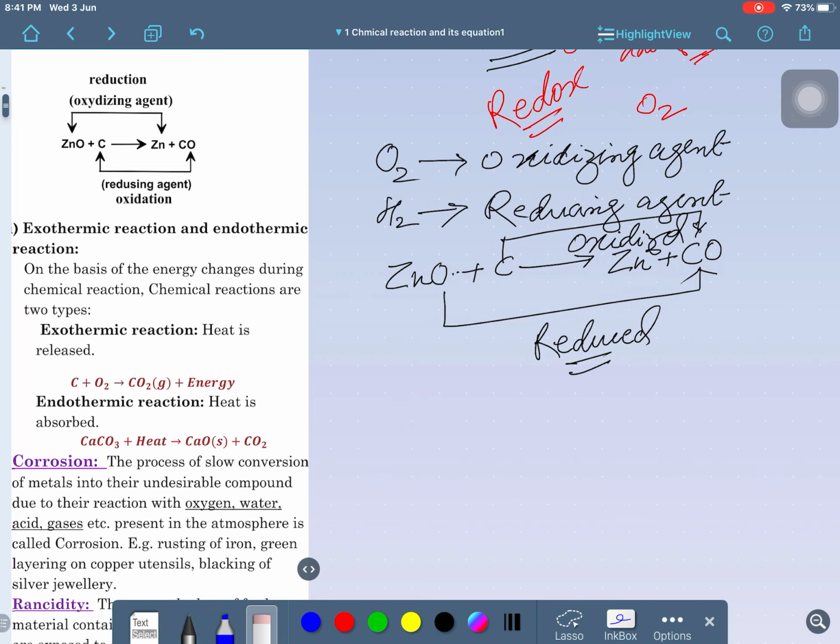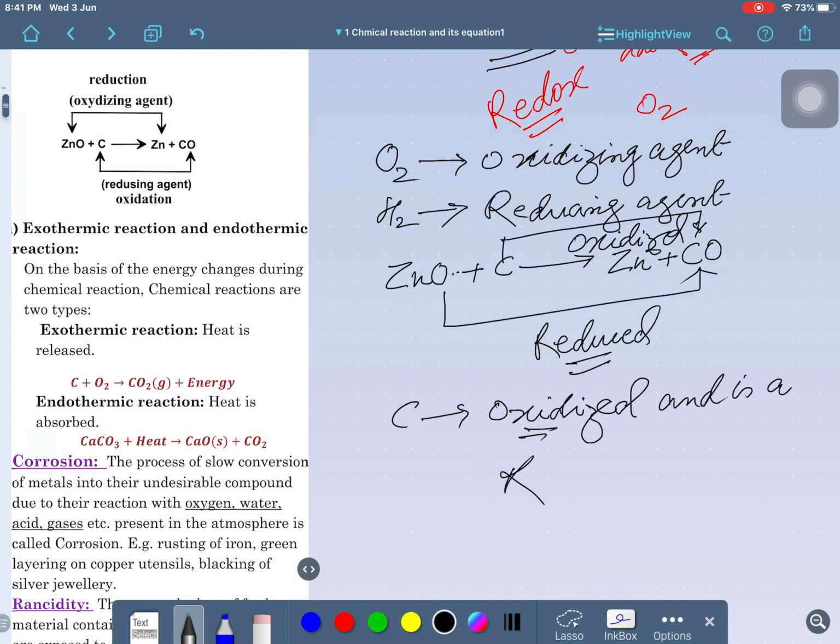Please tell me, carbon is oxidized, so it is a reducing agent.